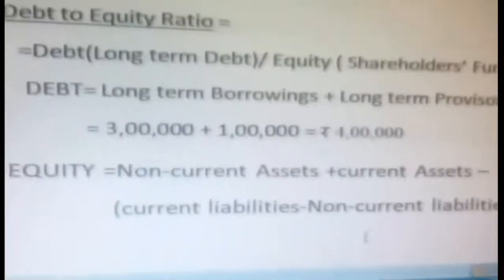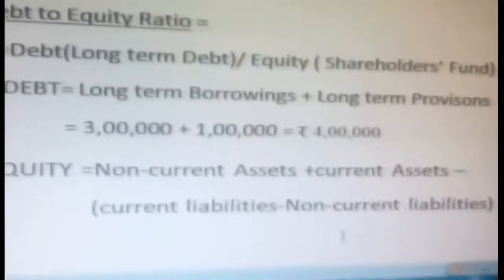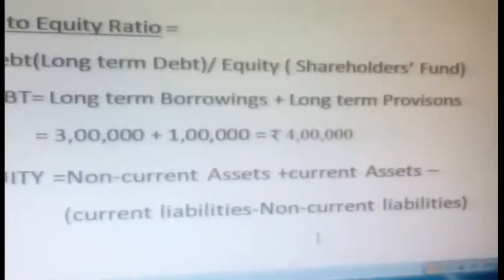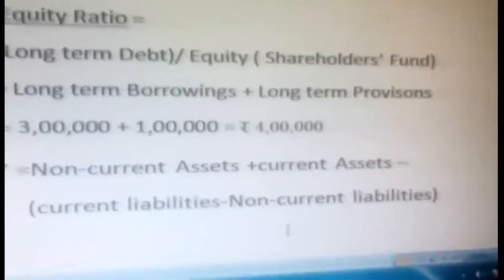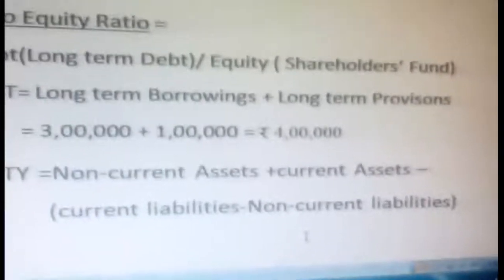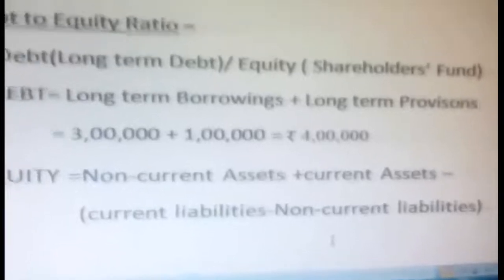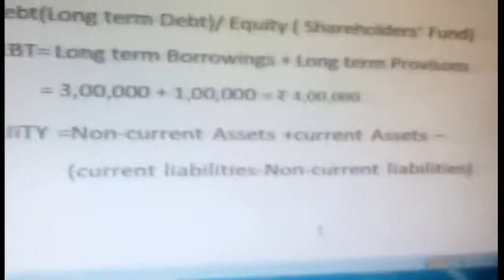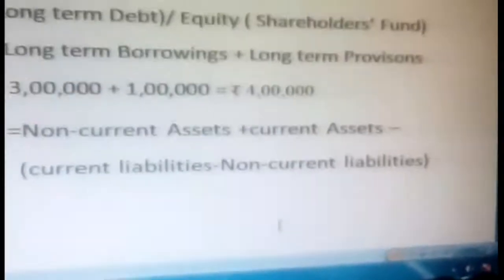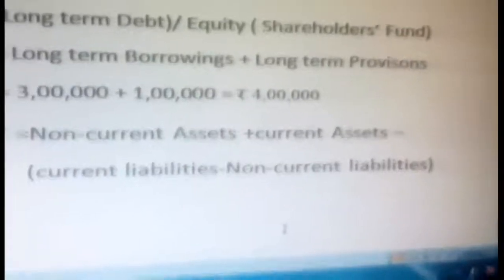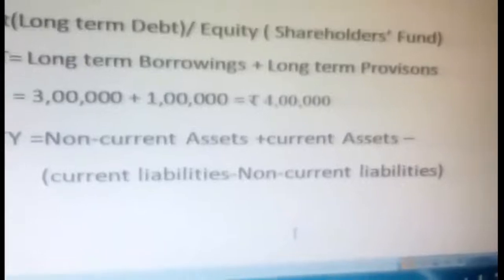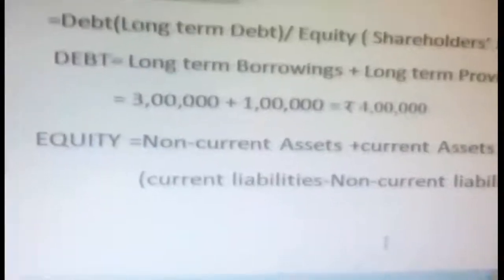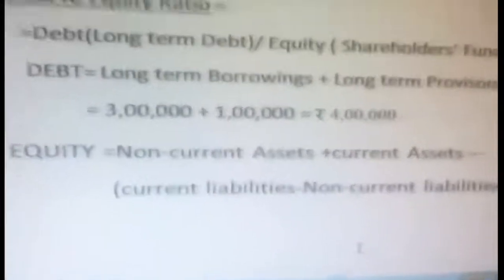Now equity. Equity is equal to non-current assets plus current assets, minus current liabilities, minus non-current liabilities. You deduct all, and you get the equity. From the non-current assets and current assets, nothing but our total assets, minus our total liabilities. That's the idea here. See, current liabilities plus non-current liabilities, and you will get the equity. The balance item is usually our shareholders' fund.